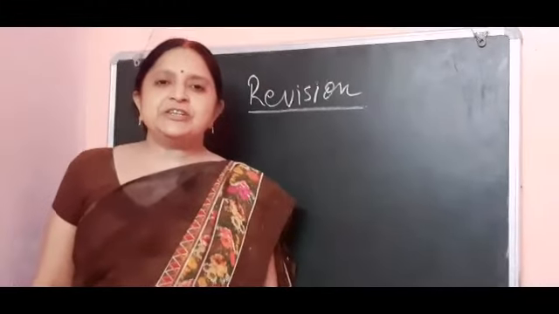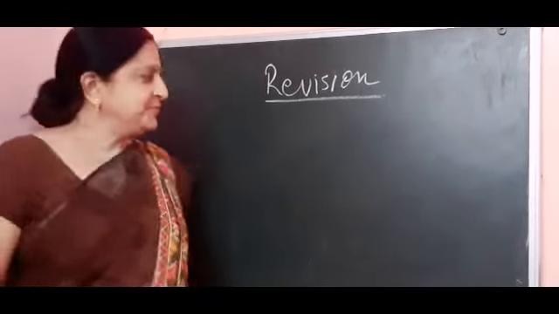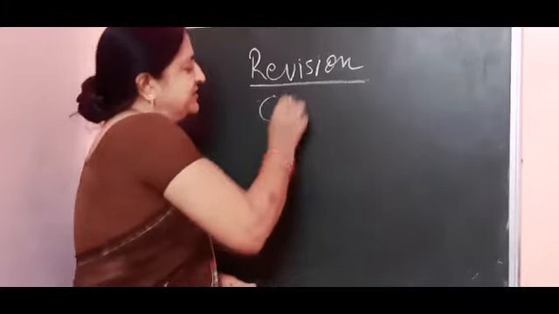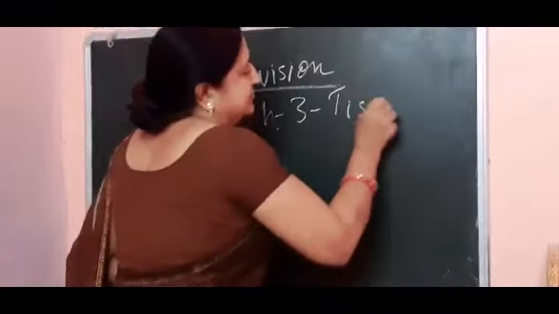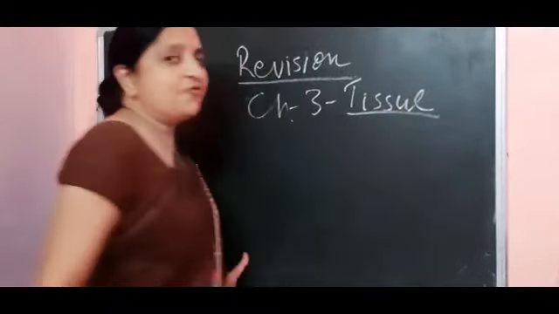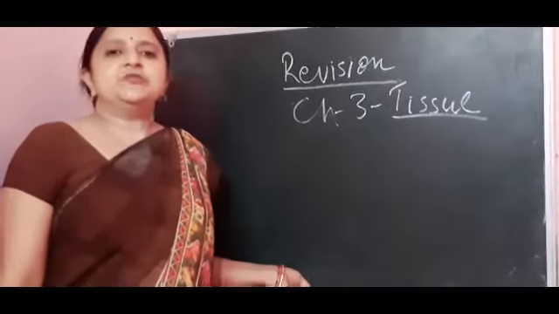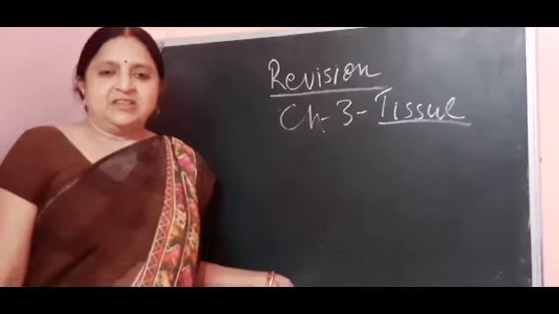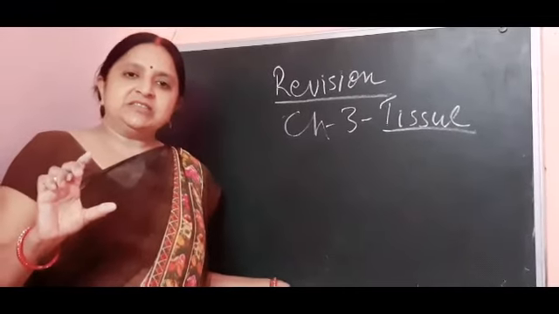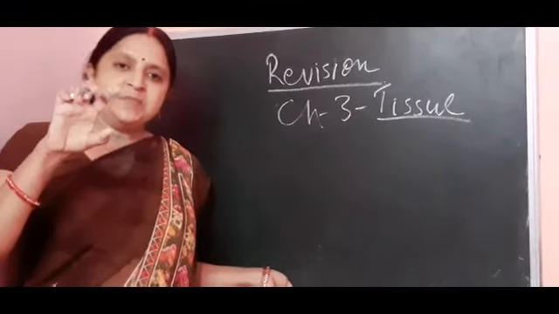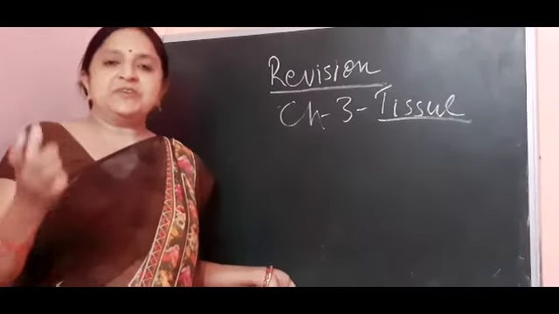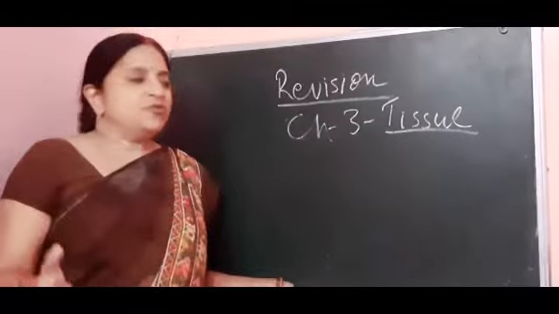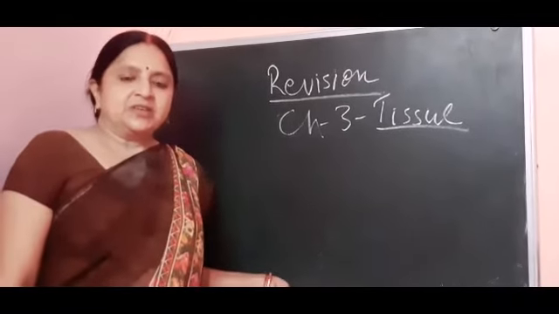Now I will take the revision of third chapter. Our third chapter is tissue. Now what is tissue? Tissue is the group of cells, a group of similar types of cells which are performing a specific function. That group of cells is called tissue.